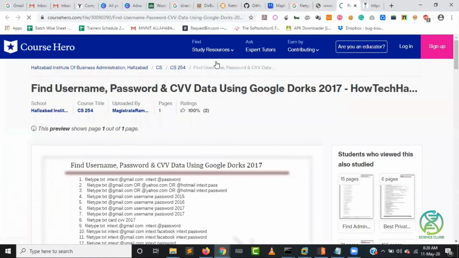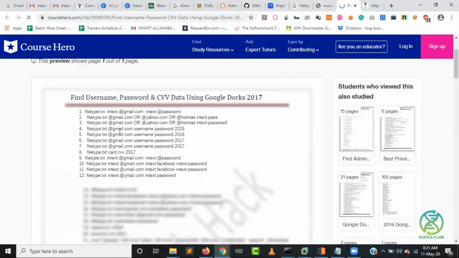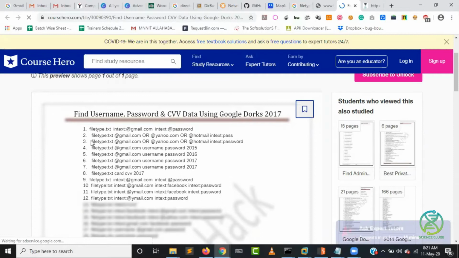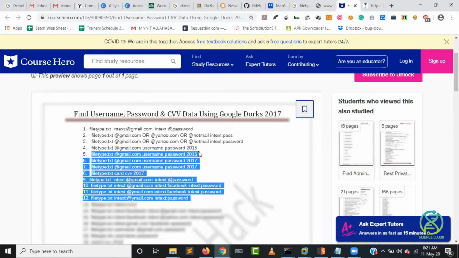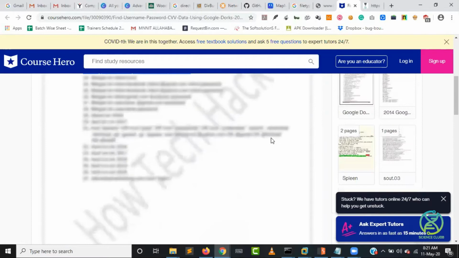Over here you can see we got some usernames, we got some passwords. We got some username, gmail.com, we got some password. Same way over here also we have something. Okay, so this is a dork for it. The way we are writing, you can also write in this particular format. This will give you the passwords for 2016, 17. Whatever the way you are writing, the result will be on the basis of that.